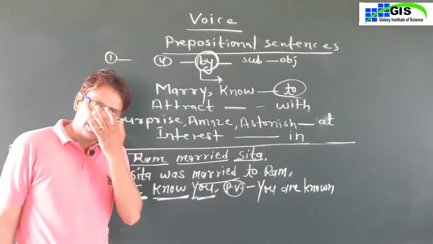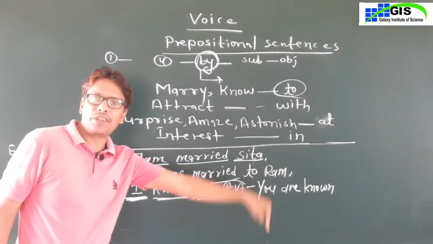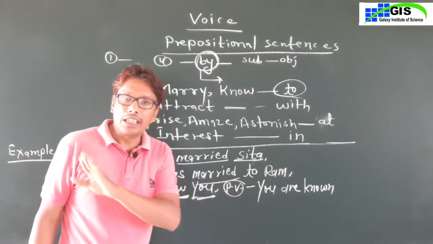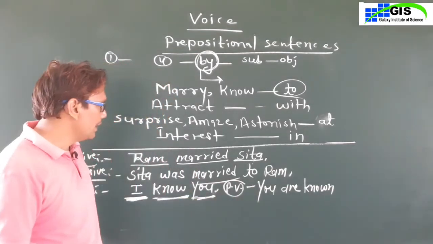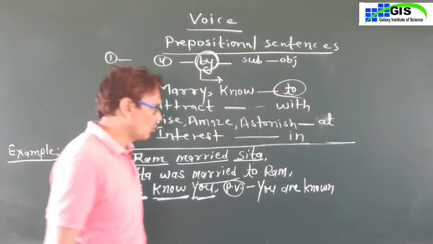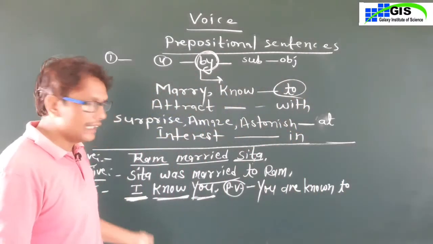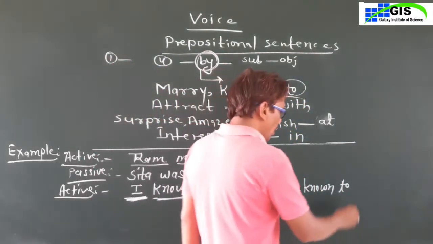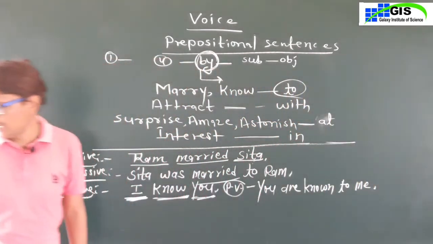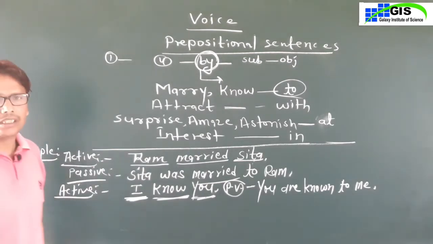And the fourth rule is use by, then write the subject into the object. Means to say by. Here we will not use the preposition by, we will use the preposition to because know is given here. So write to and change I into the object, and what will be the object of I? Me. Okay, dear students, these are your two sentences of active and passive in the rules.